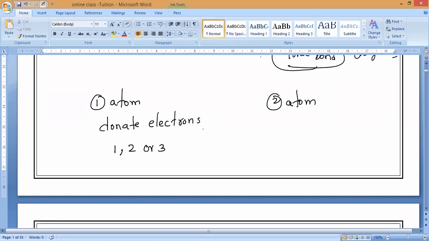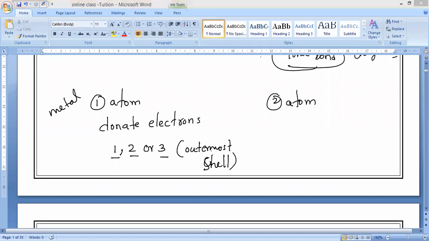To achieve this, the metal atom needs to have a valency of 1, 2, or 3 electrons in its outermost shell. What is another name for the outermost shell? Valence shell. That is how the ionic bond will form.